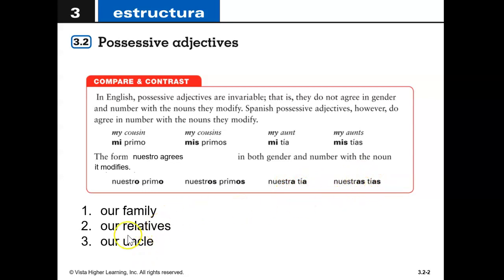So now you try this. I want you to pause me and I want you to try writing out our family, our relatives, and our uncle. After you've written those three down, then push play again so that you can check your work. So our family, it's going to be a form of nuestro. Familia is singular and femenina. You should have gotten nuestra familia. Our relatives, well, parientes, we're going to assume there's a guy in there, right? You don't have all feminine relatives, so it's going to be masculino and plural. That would give us nuestros parientes. Our uncle would be singular and masculino, so that would be nuestro tío.